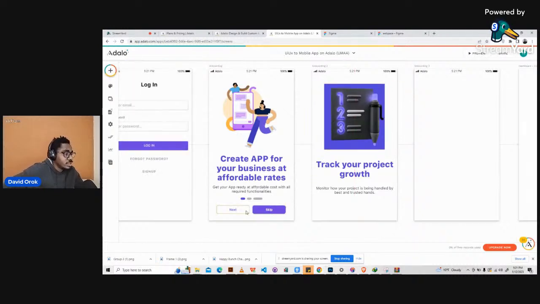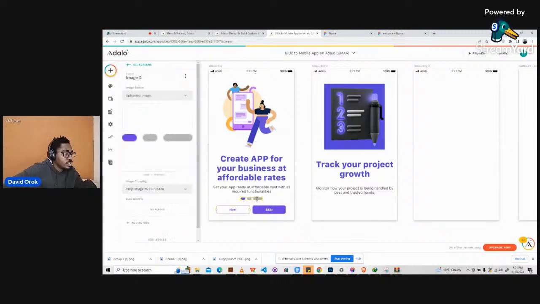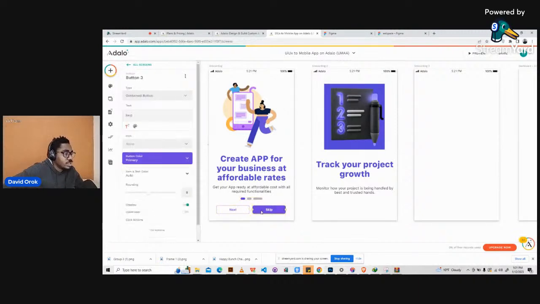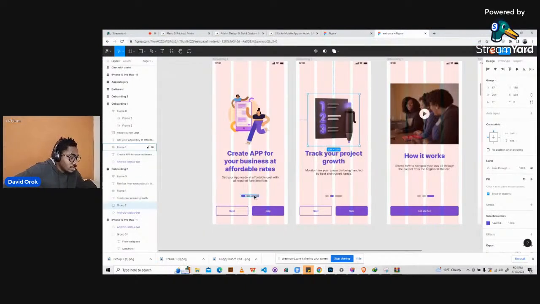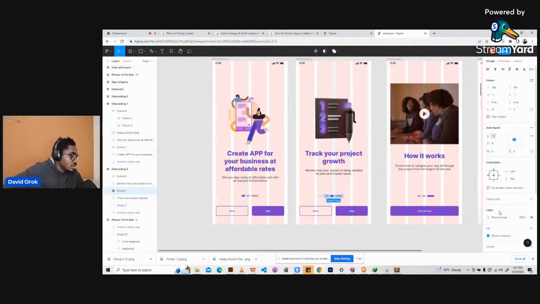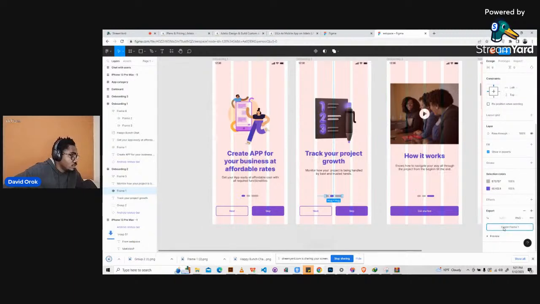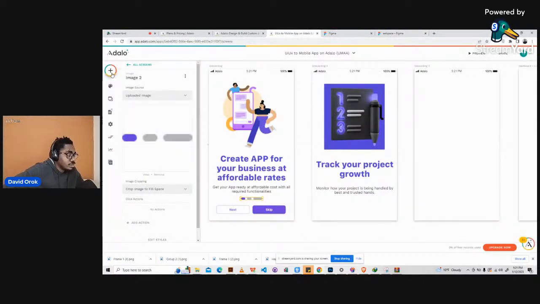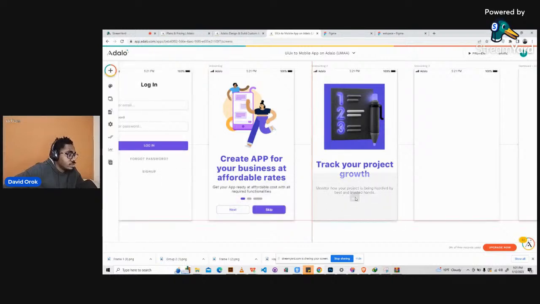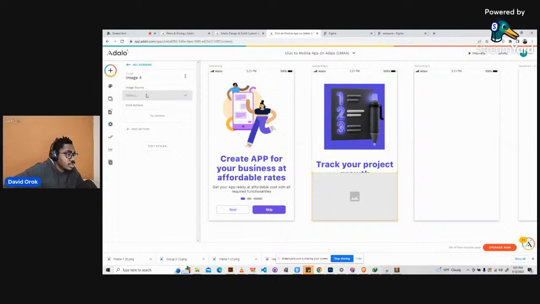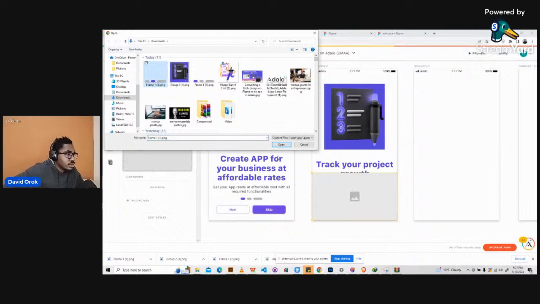So here I will just go ahead and bring in this particular thing. Then I will just copy what we did here into the next one. So let's find a way and bring this here. But if you see, they're different, right? So this is different from this. So you just download it again, click on it to download, export the frame. Okay, and go back here, click on the add component button, click on image, then drag it here. All right, select image source, upload, choose image, and then click on it, click open.